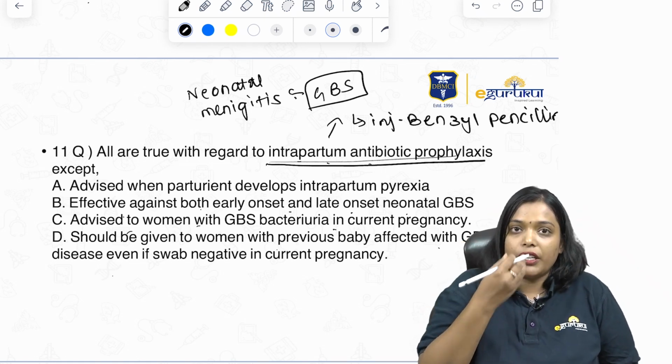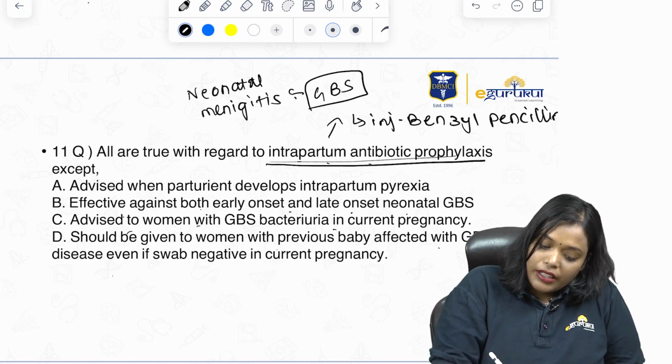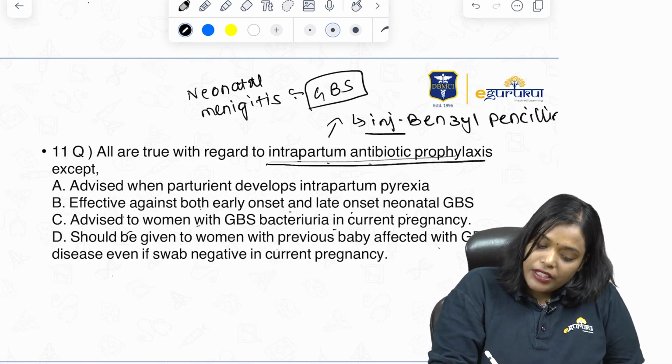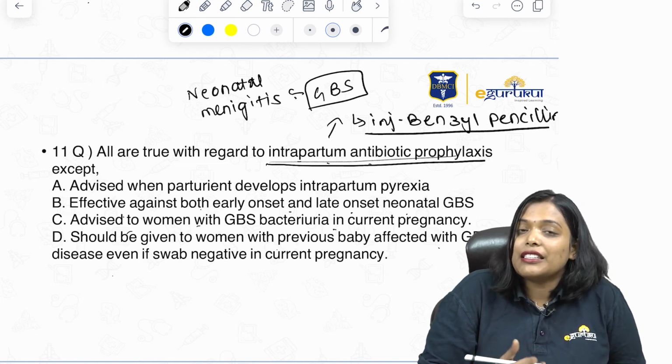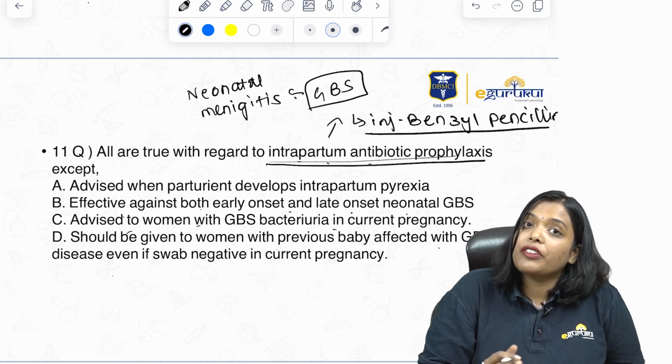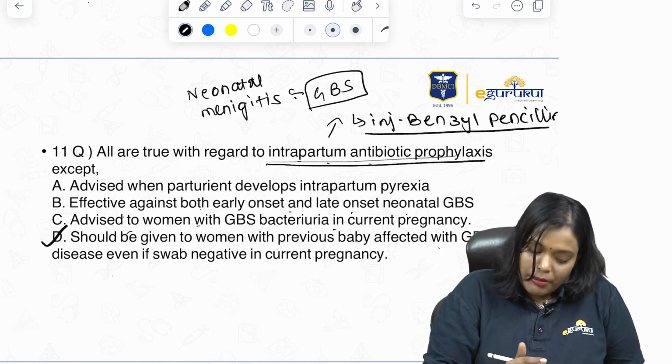So this is absolutely correct, right? Even if this pregnancy is negative, you can still give it because she had a previously affected pregnancy, so that you can prevent neonatal meningitis.